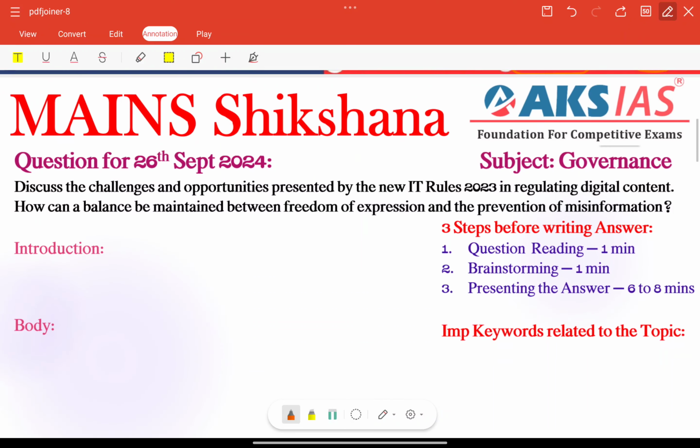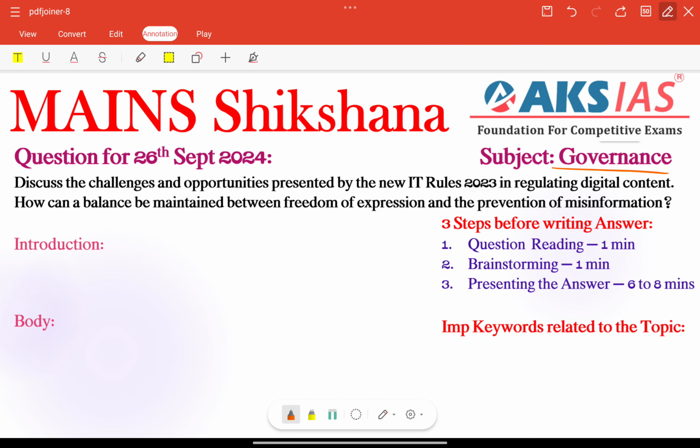So today we will discuss one question regarding our subject governance. Question for 26 September 2024. Discuss the challenges and opportunities presented by the new IT rules 2023 in regulating the digital content. How can a balance be maintained between freedom of expression and the prevention of misinformation?